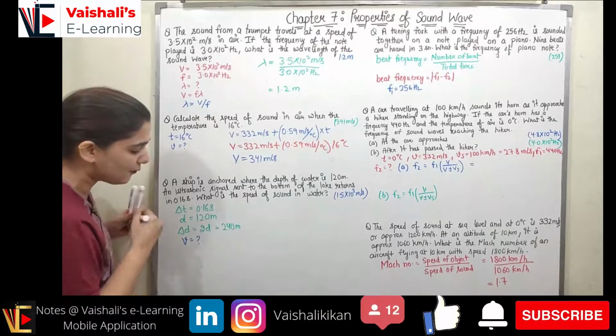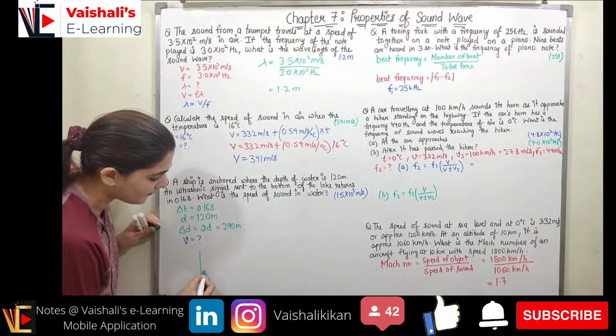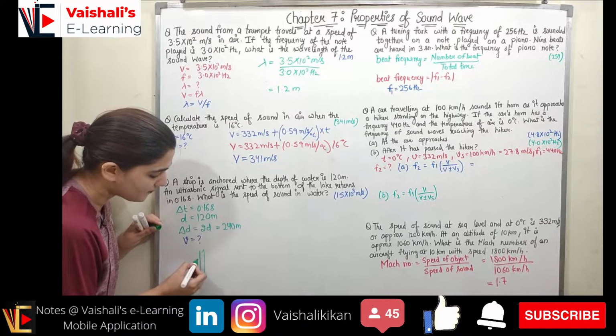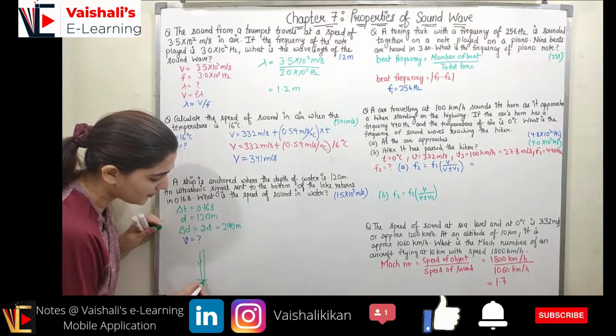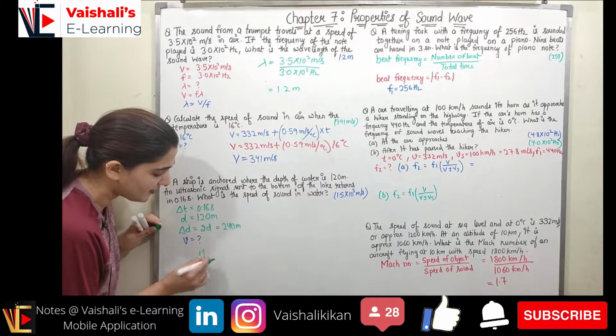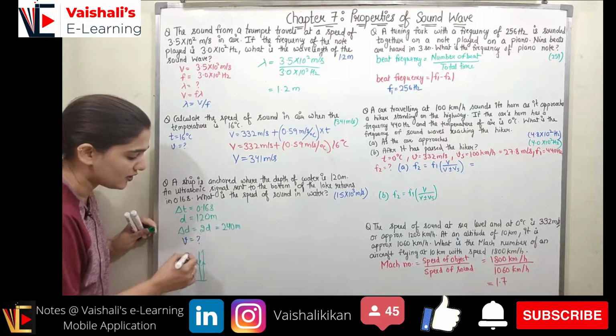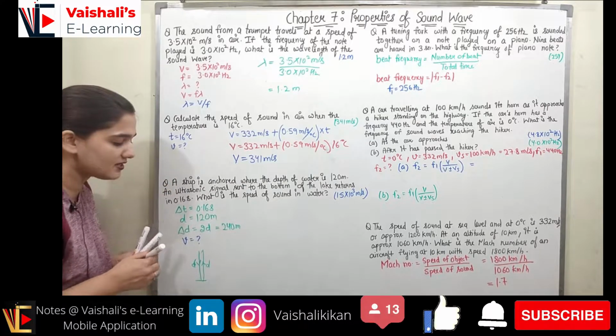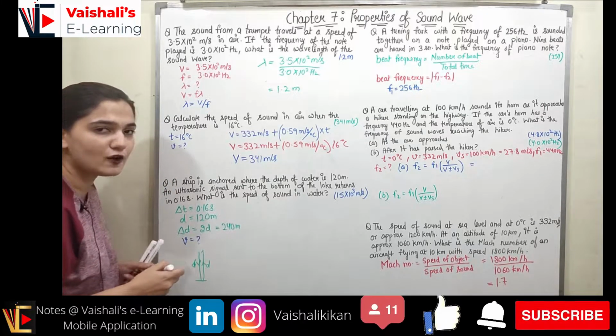But the signal is going towards the bottom and it will be coming back, right? So the time taken is for the signal to go to the bottom, and from the bottom it will be reflecting and coming back to the upside location. So if this is D and this is also D, the total distance traveled will be 2D, which is 240 meter.